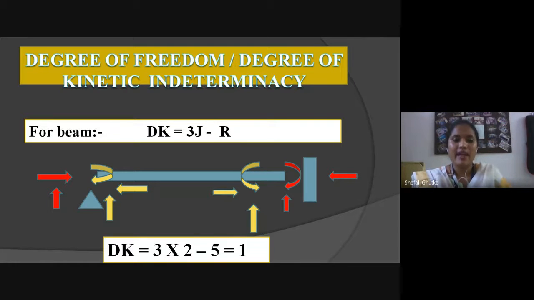R means number of reactions. So we can see here at hinge support there are 2 reactions and in fixed support there are 3 reactions, so the total number of reactions will be 5. The value of dk for this type of structure is 1.